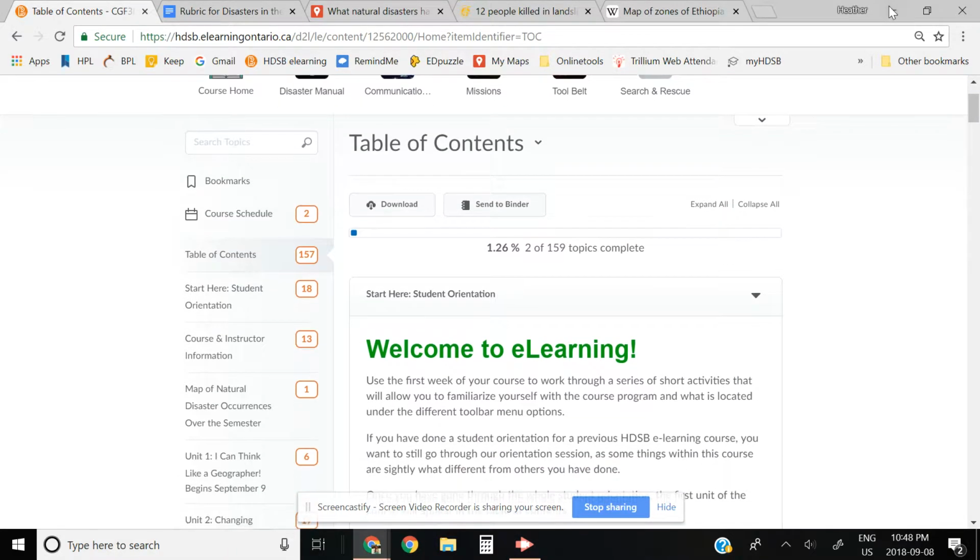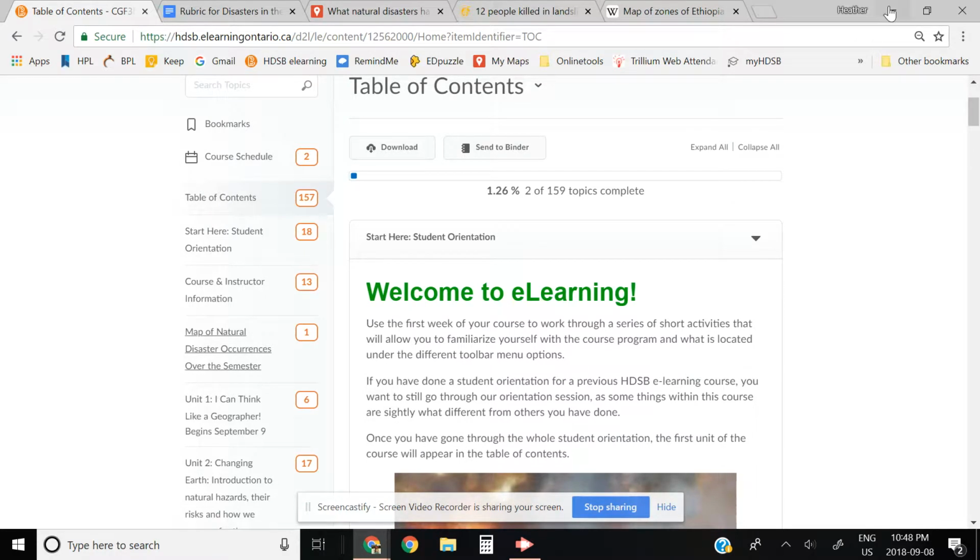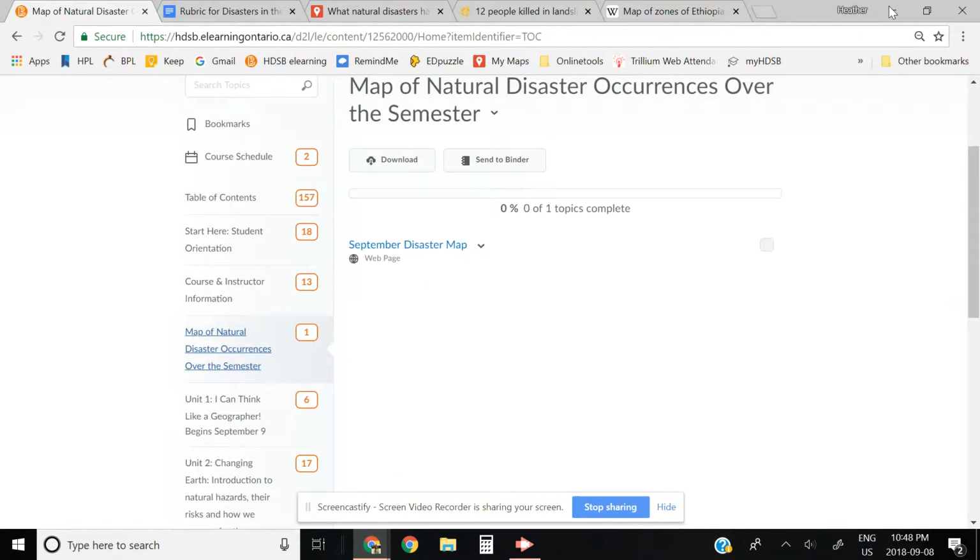Now, you may have noticed here in the table of contents, just after the student orientation in the course instructor information, there's this one thing right here. It says map of natural disaster occurrences over the semester. This is one of the assignments that we do each month, and you're going to be participating in a shared collaborative thematic map about news that is occurring within our month.